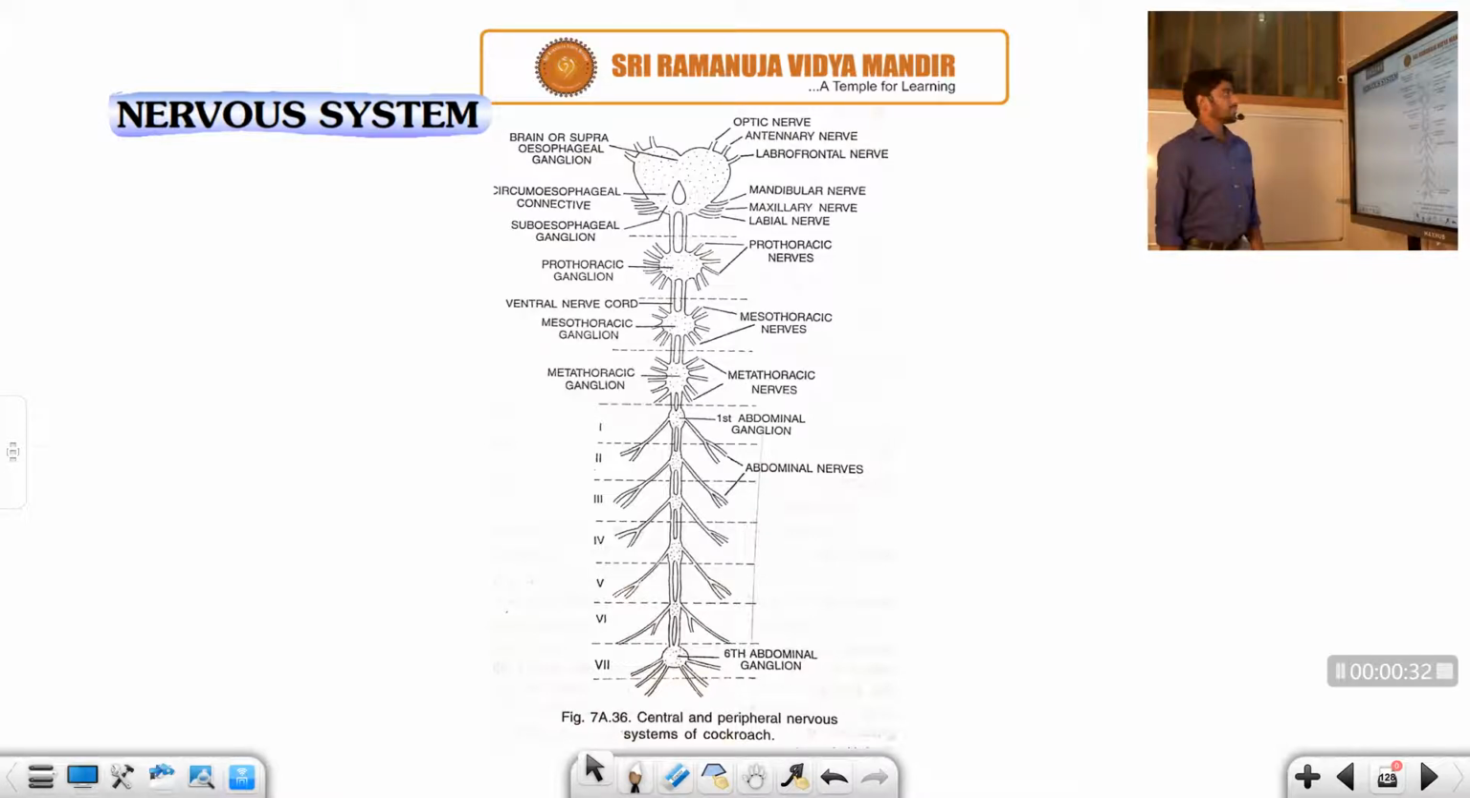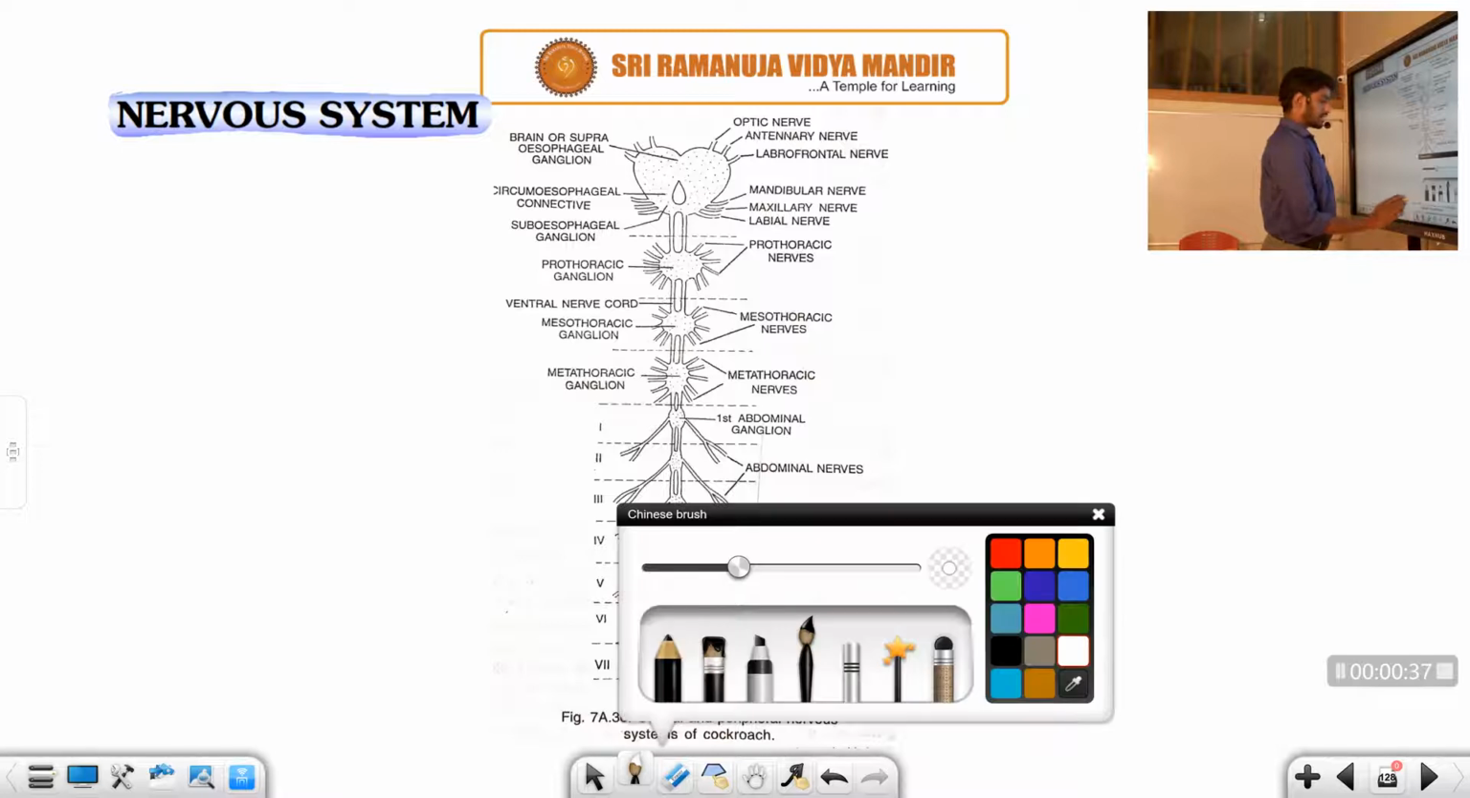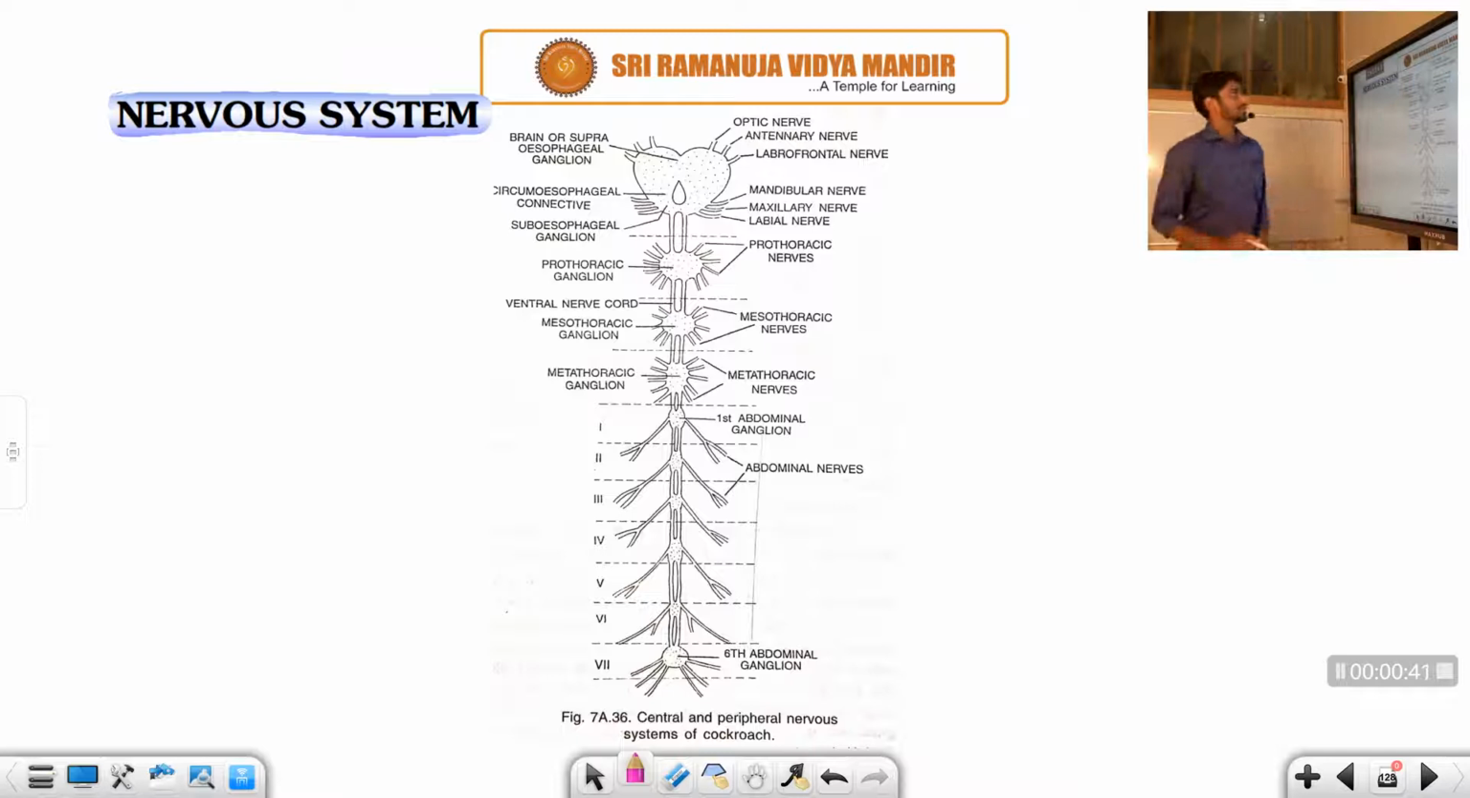First of all, look at the diagram very carefully, students. With the help of the diagram you can easily understand, right? So just understand the diagram first. First of all I am talking about the brain. The first part is the brain.